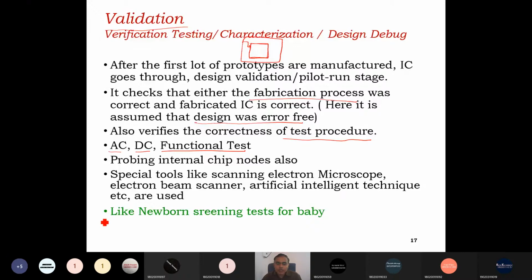I can give the best example of validation: a newborn baby screening test. Once a new baby is born, we immediately call the pediatric doctor to scan the newborn baby for any disease or not, right. So it is a scanning of the newborn baby. Validation is similar to that.